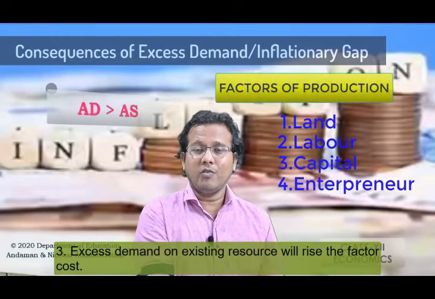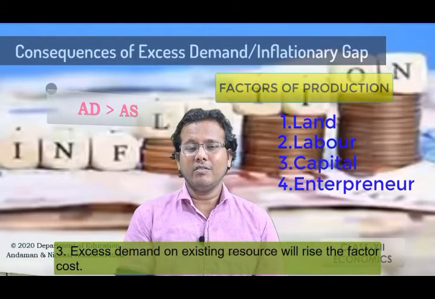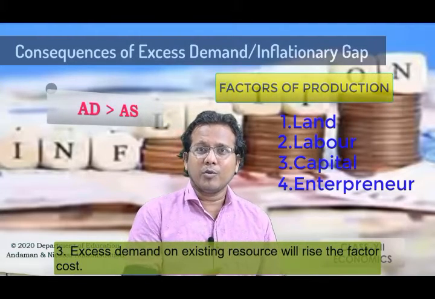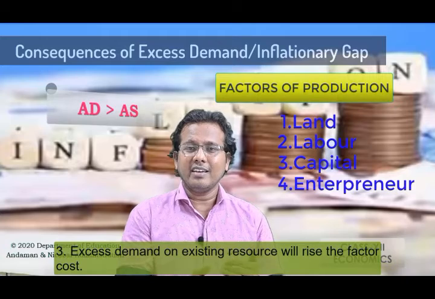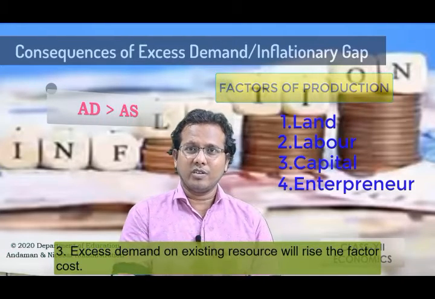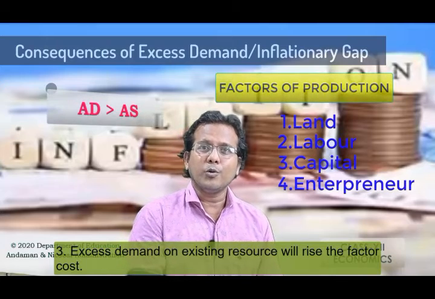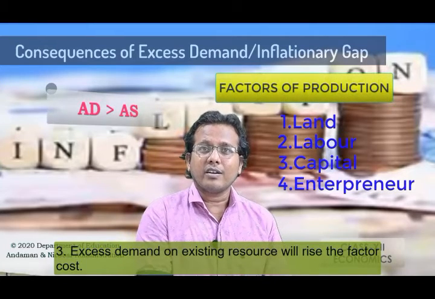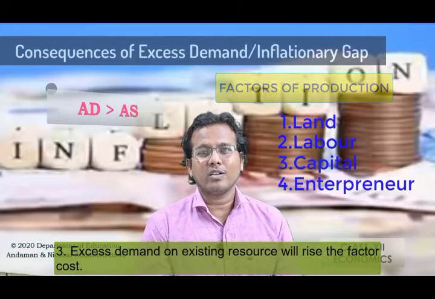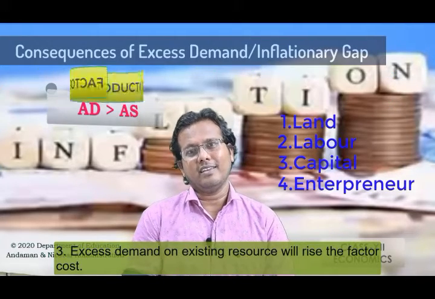Whenever we go into the market, we will find a situation where the prices of the commodities are increasing day by day. It is only because of the increase in the production cost. So how does the production cost increase? Due to the increase in the factor cost value. So when the factor cost value increases, the total production cost increases.